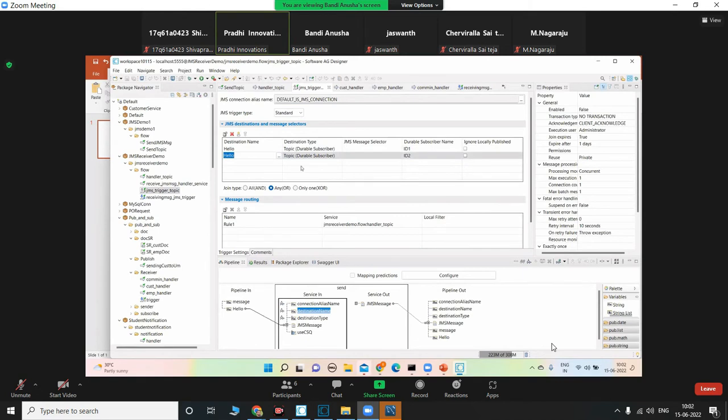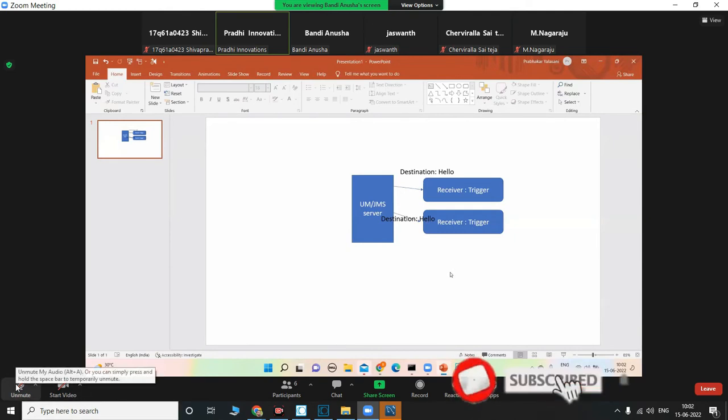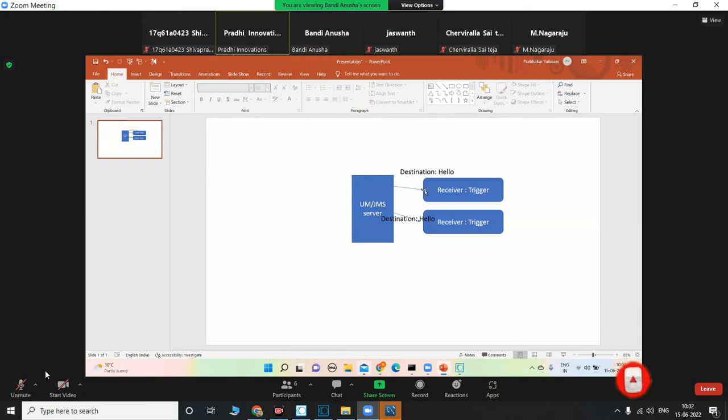If you give two destinations, this belongs to joins. Suppose, I think you remember the two different handlers we made, customer and order. So you can configure one trigger with two different destinations.